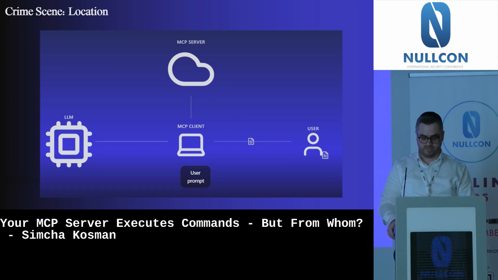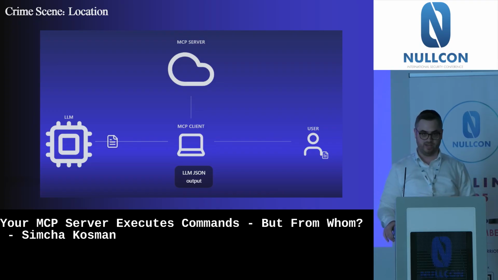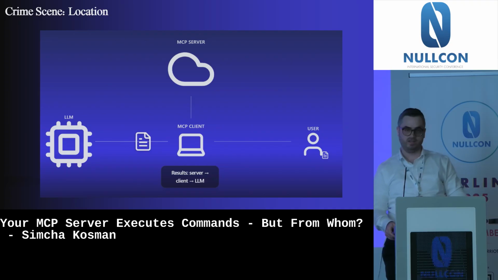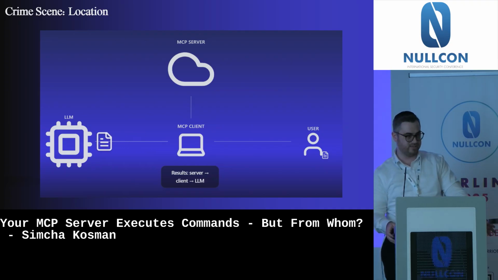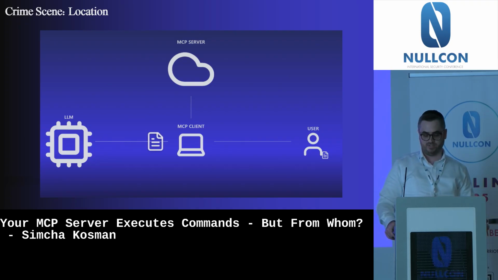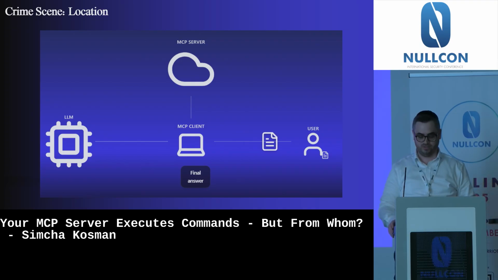So we see the user is sending the prompt. Now the MCP client is asking the server for the tool schema. Now the prompt becomes bigger, and everything goes to the LLM. The LLM understands it needs to invoke some tool. It sends the JSON. The MCP client sees it, sends it to the server, and back to the LLM with the accurate answer. Now the LLM sees it has the correct answer. It sends the result back. You see the prompt is always getting bigger and bigger. And back to the user, who now has the accurate answer.